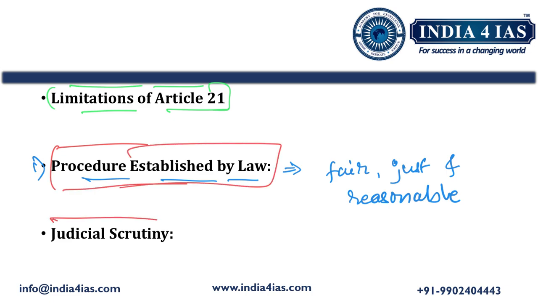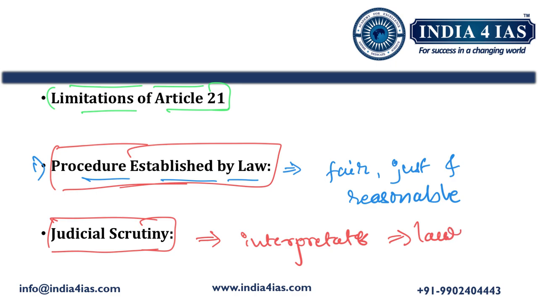Then we should talk about judicial scrutiny. So, what is judicial scrutiny? How the Supreme Court interprets the various laws which may affect or which may violate Article 21 of the Constitution. So, this interpretation is done according to whether that law fulfills fair, just, and reasonable restrictions or not. Also, keeping in mind natural justice, the principle of natural justice.